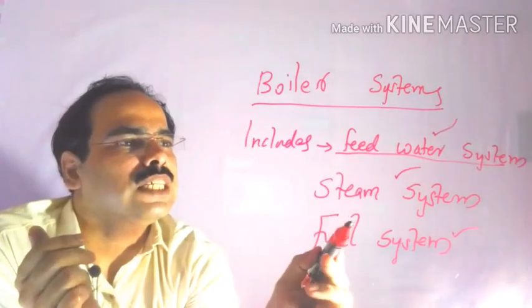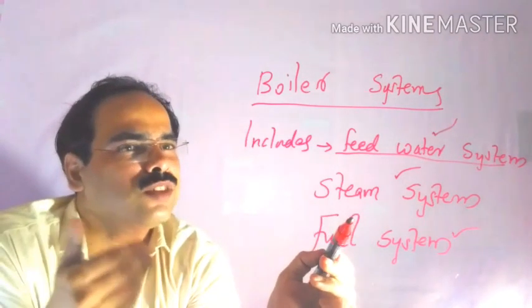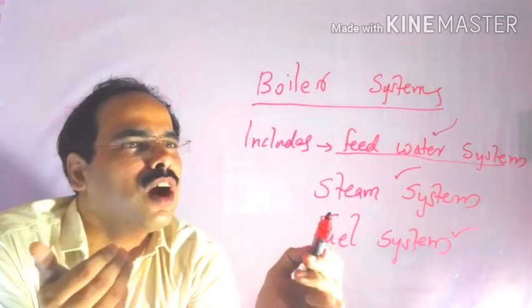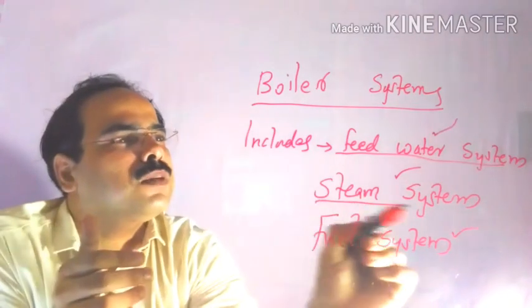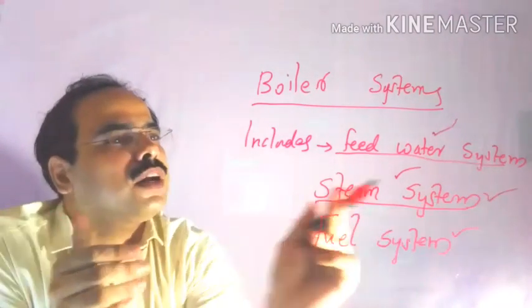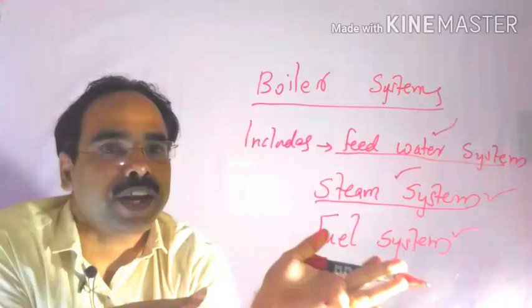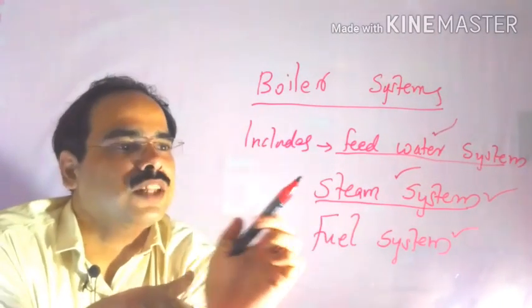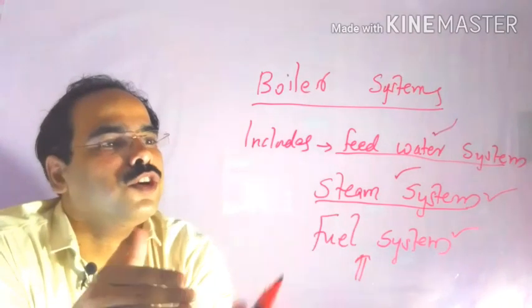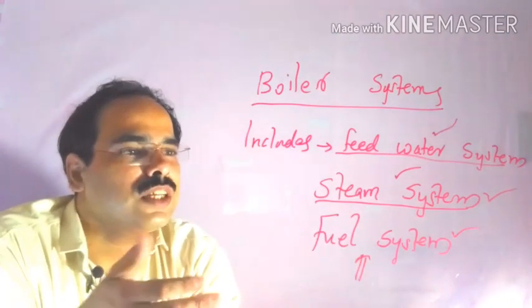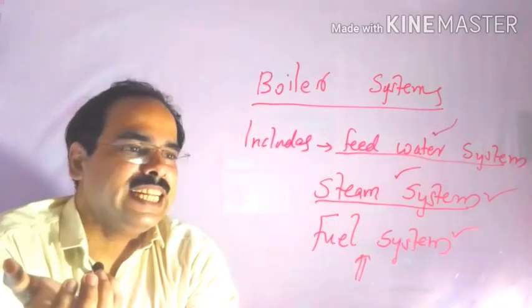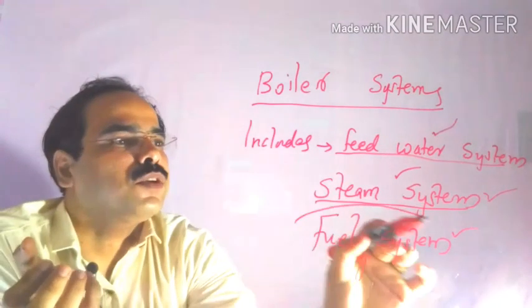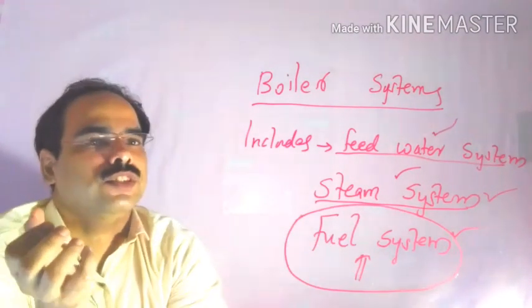And there will be the steam system. What the steam system does is, after producing the steam, we need to deliver that steam properly to the areas where it is required. And the fuel system: in order to convert the water into steam, we need to produce heat energy, and that is produced with the help of the fuel system.